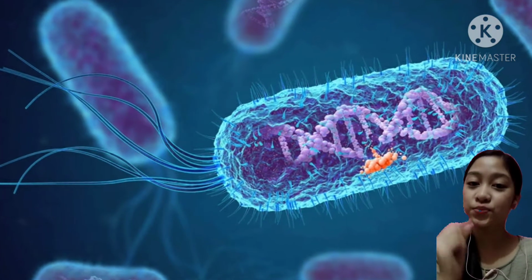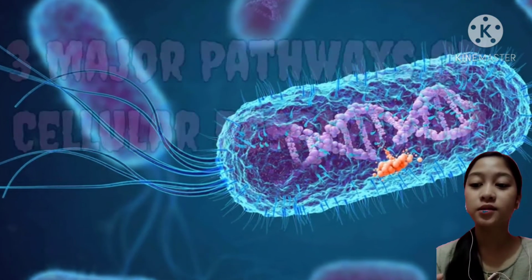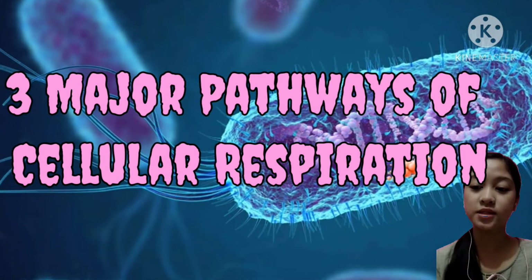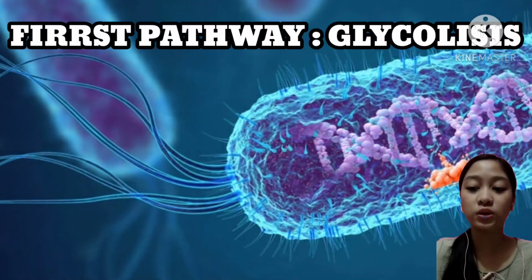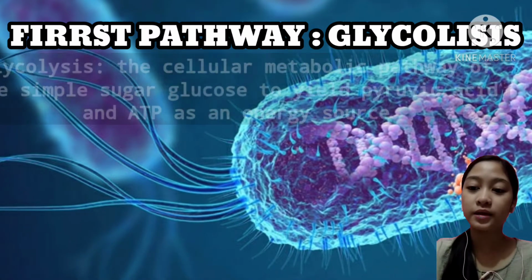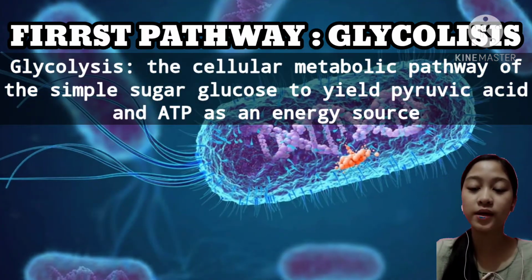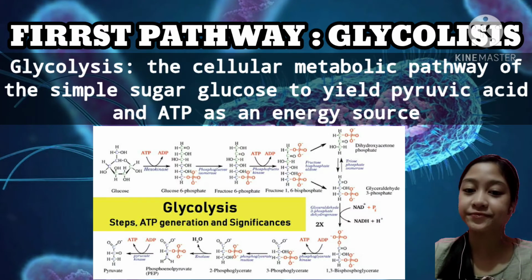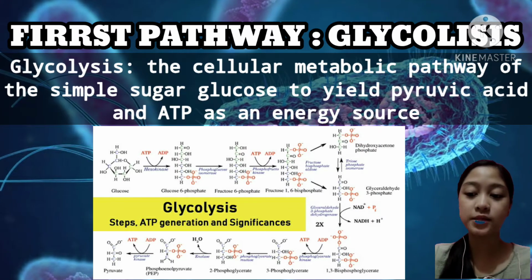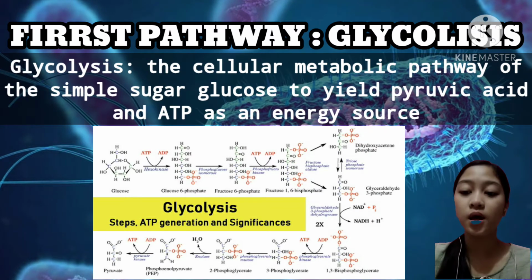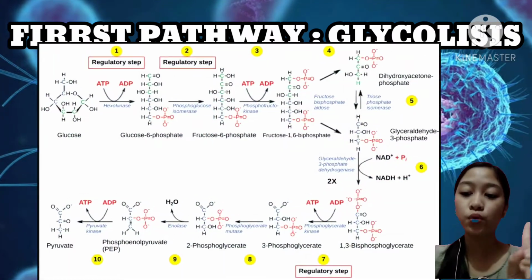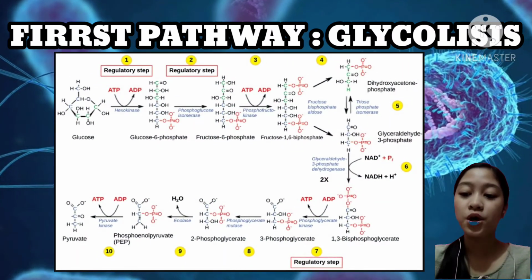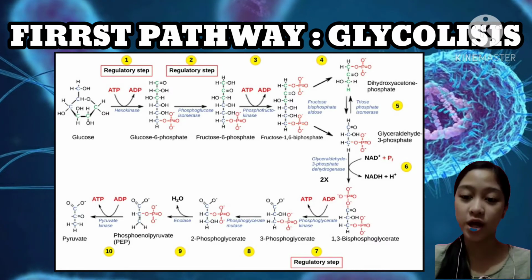Now, let's move on and discuss the three major pathways. The first pathway is what we call glycolysis. Glycolysis is the first pathway in cellular respiration. This pathway breaks down one glucose molecule and produces two pyruvate molecules. There are two halves of glycolysis, with 5 steps in each half.